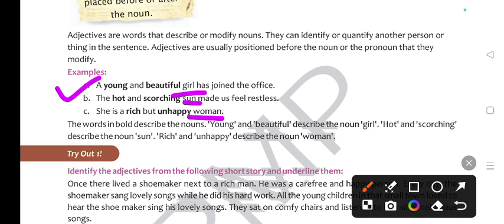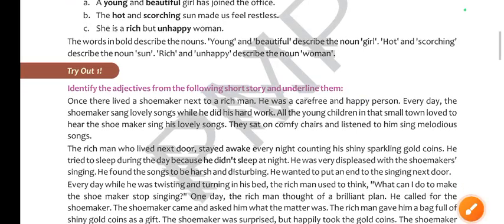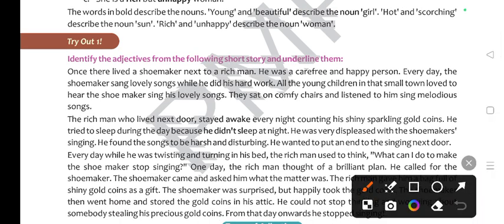Understood? So let's start with a simple exercise. Identify the adjectives from the following short story and underline them. It's very easy. A kind of short story is given. You need to identify adjectives. Once there lived a shoemaker next to a rich man. So what is rich here? Rich is an adjective. He was a carefree and happy person.